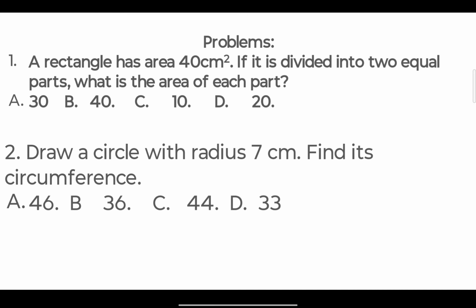Now I have two problems for you to solve with the help of what we have learned. First, a rectangle has an area of 40 centimeter square. If it is divided into two equal parts, then what is the area of each part? Here are the four options. You can also try.